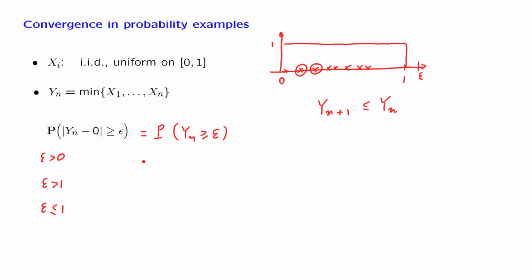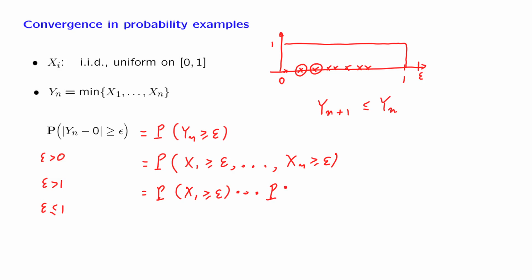For that case, let us continue with the calculation. The minimum is going to be at least epsilon if and only if all of the random variables are at least epsilon. So this is an equivalent way of writing this particular event here. Now, because of independence, this is the product of the probabilities that each one of the random variables is larger than or equal to epsilon.